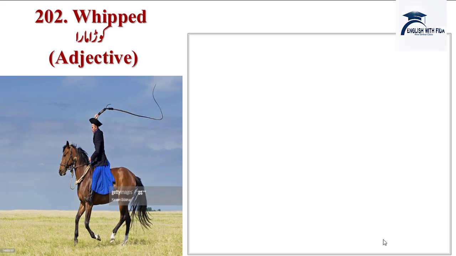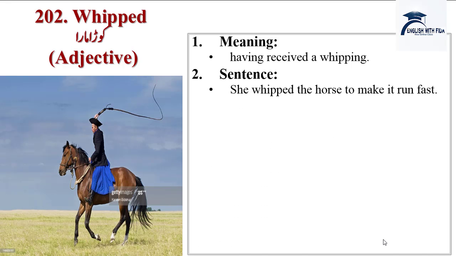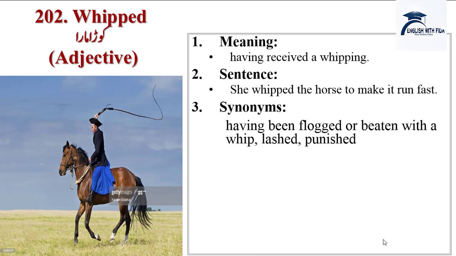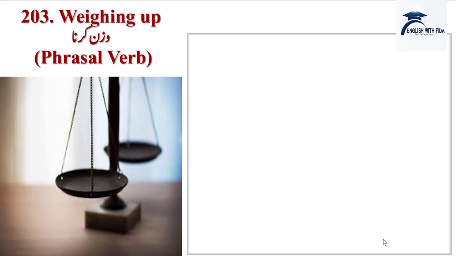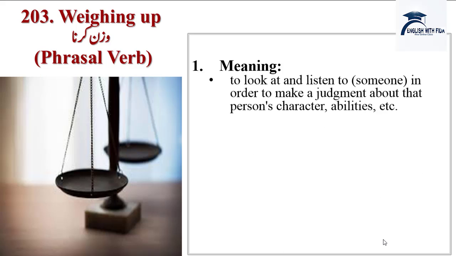Next word is whipped, koda marna, chanta marna. Meanings are having received a whipping. Sentences: she whipped the horse to make it run fast. Synonyms are having been flogged or beaten with a whip, lashed, punished. Antonyms are bridle, check, constrain, curb, scourge, hold, inhibit, regulate, rein in, restrain, tame, allay, calm, quiet, settle, soothe, still, subdue, tranquilize.